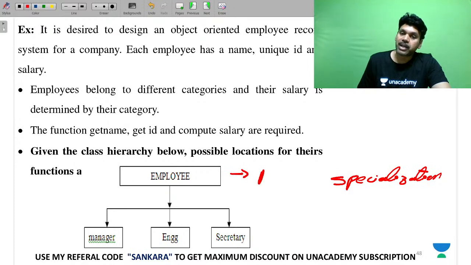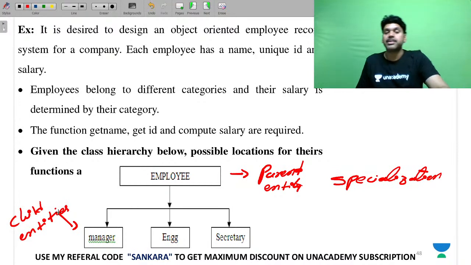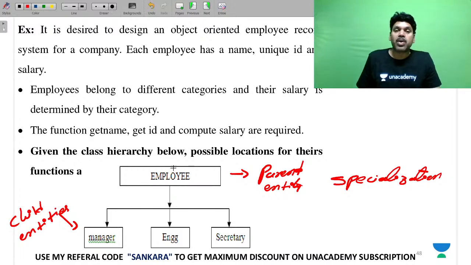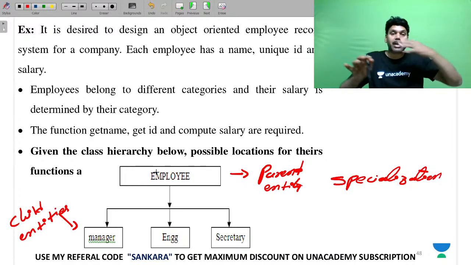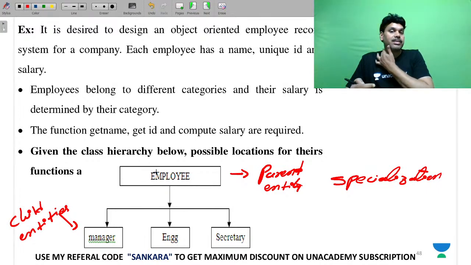Top-bottom approach is nothing but this is your parent class or parent entity, and these are your child entities, or sub-entities. Whatever you implement in your parent class, automatically they will be inherited into your subclasses.